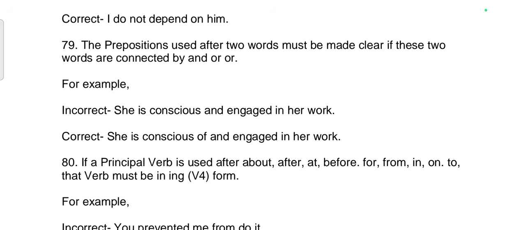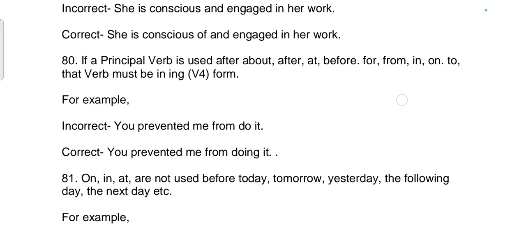79th rule. The preposition used after two words must be made clear if these two words are connected by and or. For example, incorrect: She is conscious and engaged in her work. Correct sentence: She is conscious of and engaged in her work.